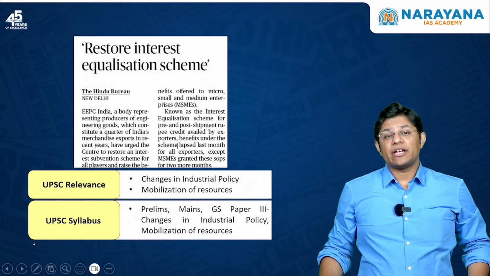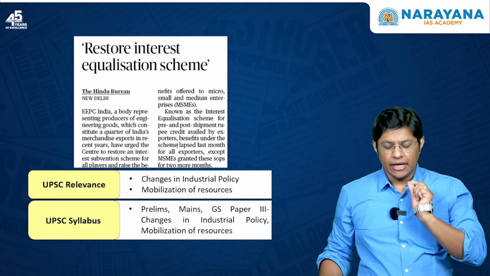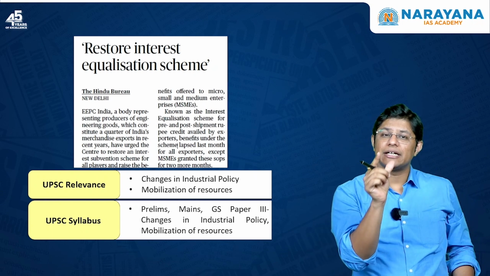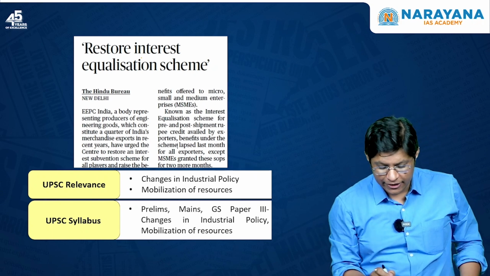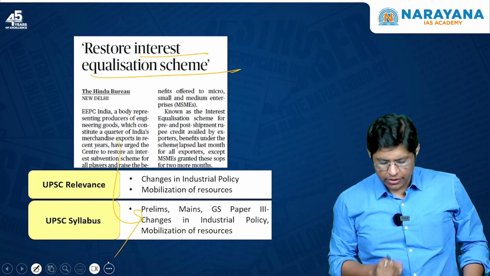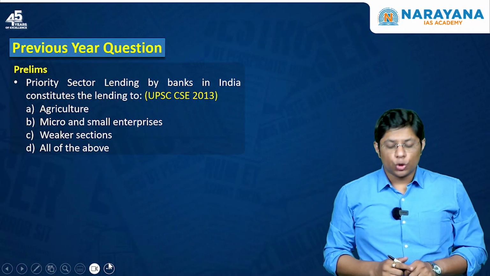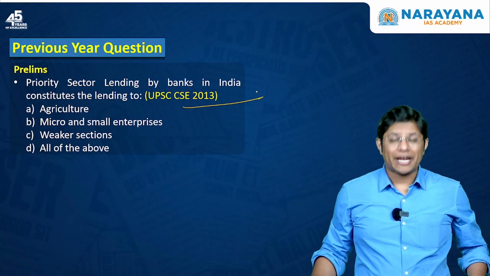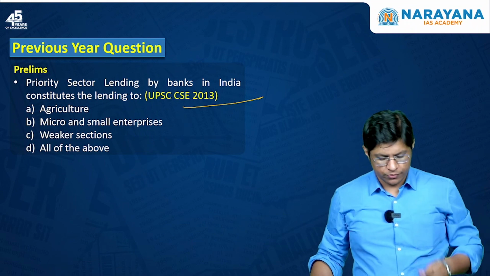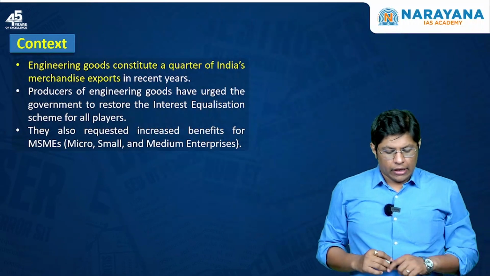Students, the title of the next topic is Restore Interest Equalization Scheme, right? Now, in this article, it is important to understand what exactly is this interest equalization scheme. So, you can map this under GS paper 3. Now, the question asked in the year 2013. What was the question? The priority sector lending by banks in India constitutes the lending to which of these enterprises? Now, what is the context?